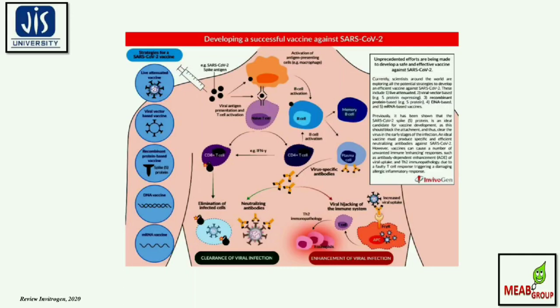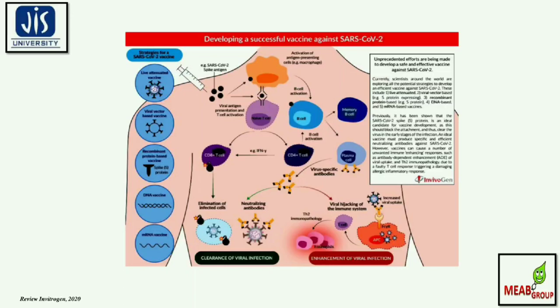An ideal vaccine must produce specific and efficient neutralizing antibodies against SARS-CoV-2. However, vaccines can cause a number of unwanted immune-enhancing responses, such as antibody-dependent enhancement, ADE, of the viral uptake, and Th2 immunopathogenicity due to faulty T cell responses, which trigger damaging allergic inflammatory responses.